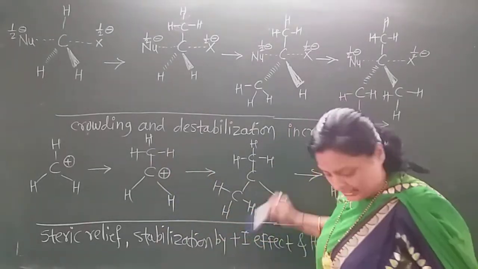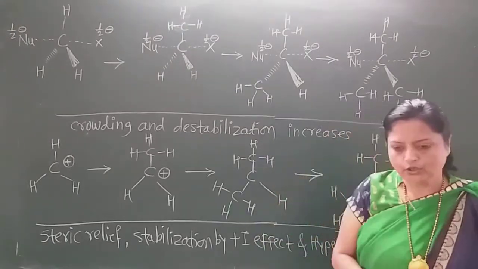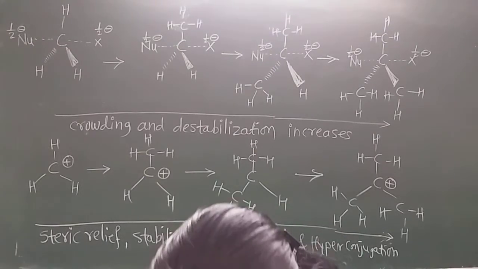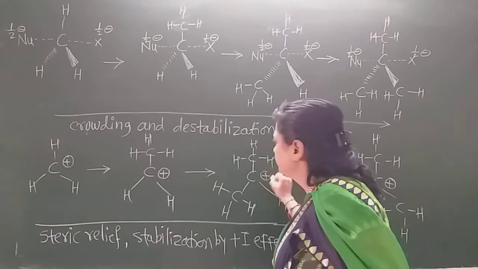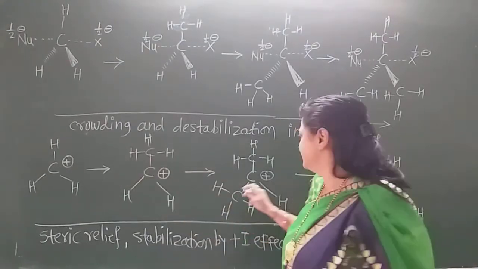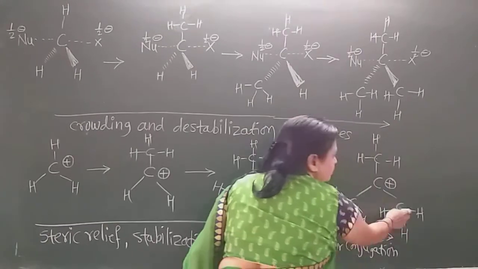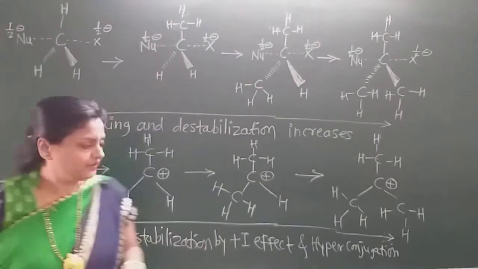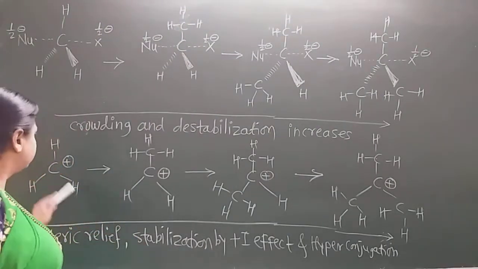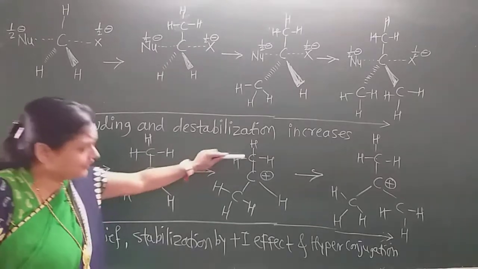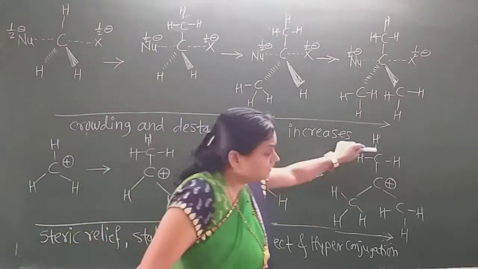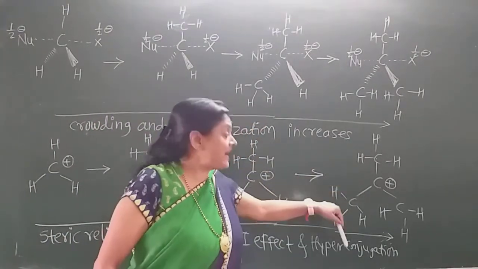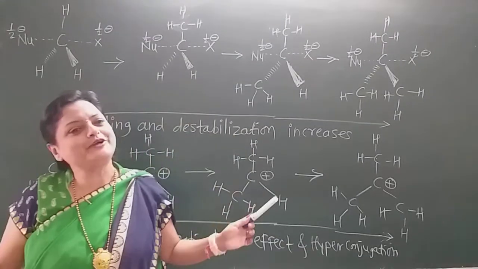Again, I increase here two alkyl groups. Now this is also a carbocation in which there are two alkyl groups, so it is the secondary carbocation. These two are primary carbocations, this is the secondary carbocation, and this is the tertiary carbocation, with three alkyl groups. In the primary, all three hydrogens or one alkyl group; in the secondary, two alkyl groups; in the tertiary, three alkyl groups. So though there are very bulky groups, as it is a planar carbocation, there is no effect of steric hindrance.